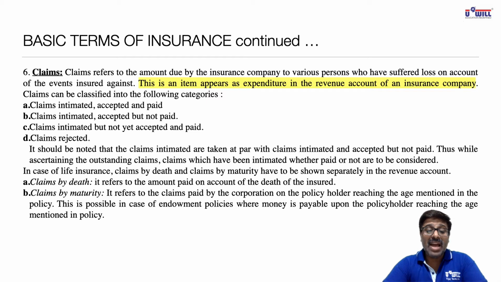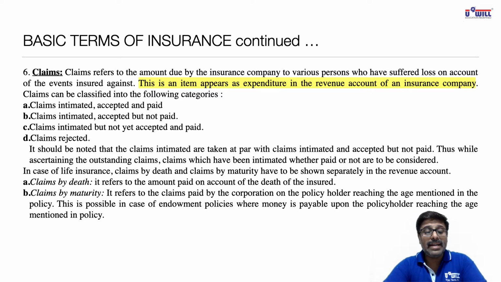Now, in case of life insurance, we have claims by death and claims by maturity depending on the policy. If you have taken a policy of say 50 years and after 50 years if you are alive, then you will get the amount of policy on the maturity itself, and before 50 if the person has died, then his family members will get the amount on death. So for life insurance, claims may be by death or by maturity.